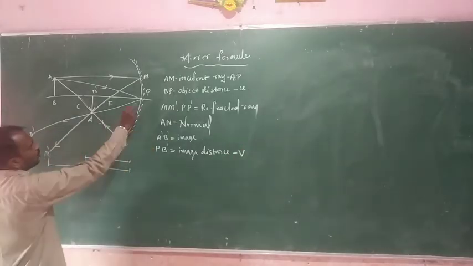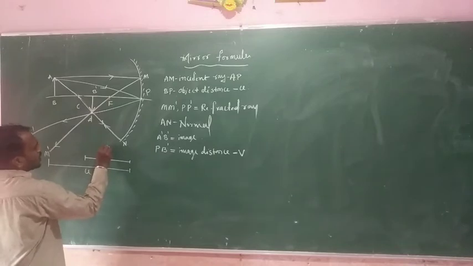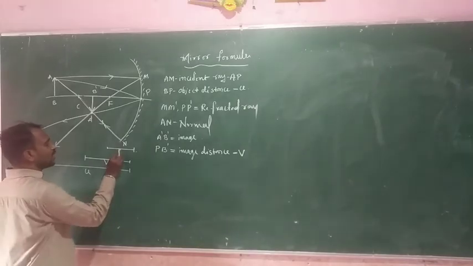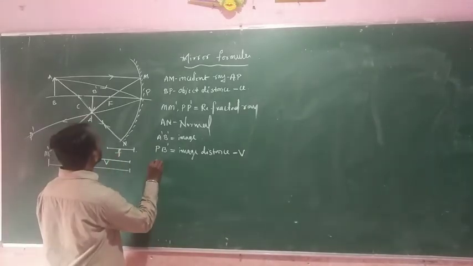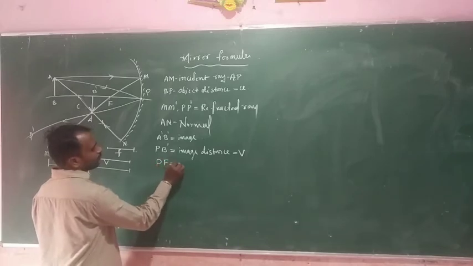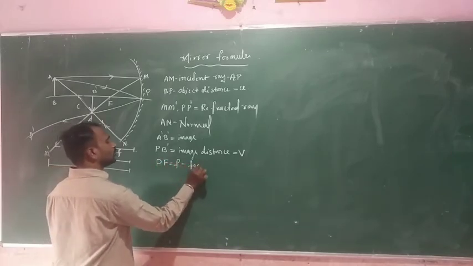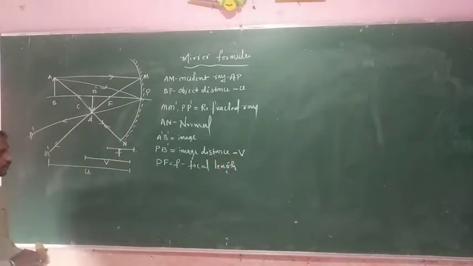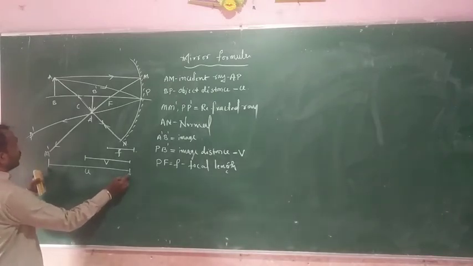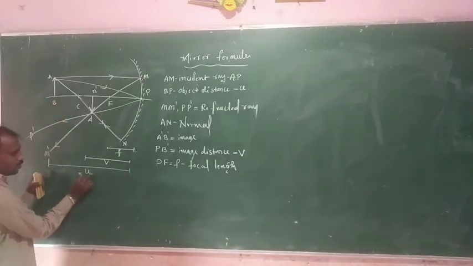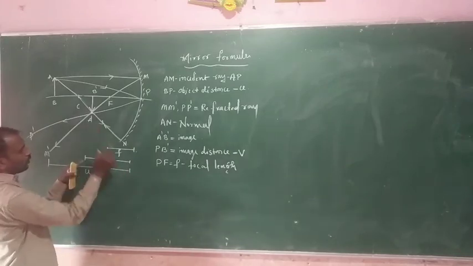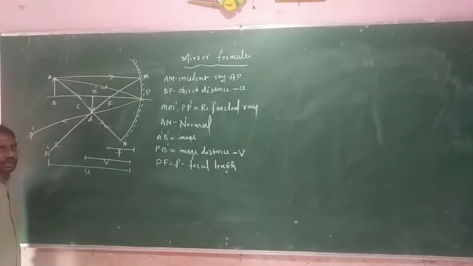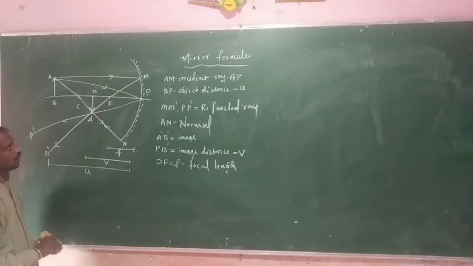And another one, pole to principal focus. This distance we consider the focal length. It means PF is the focal length. Okay, so first, the distance between the pole and the object position is the object distance. The distance between the pole and the image is the image distance. The distance between the pole and the principal focus is the focal length.